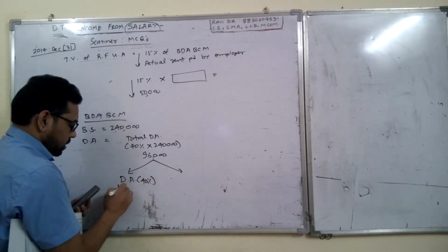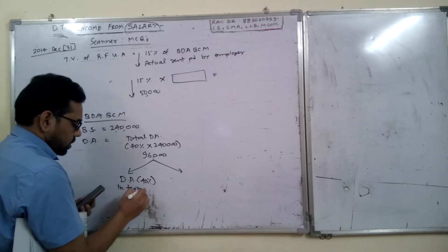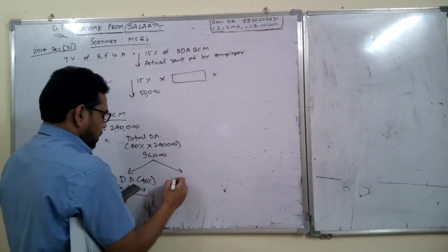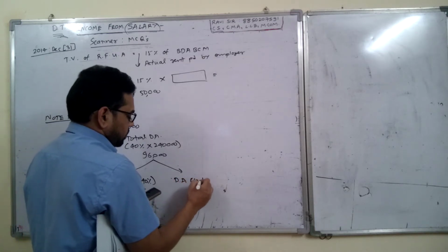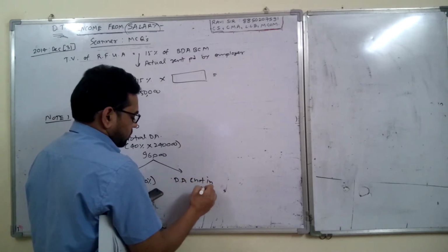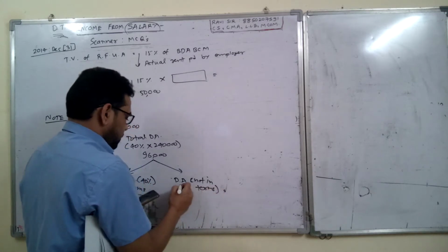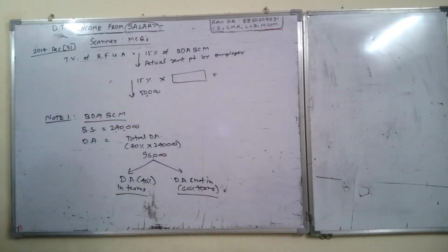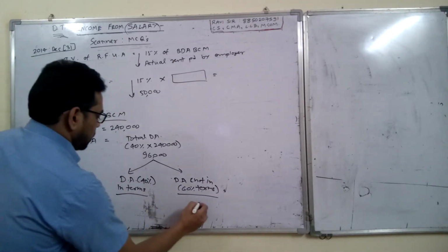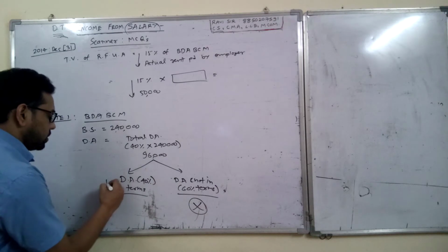So DA in terms is 40% of this total, and remaining is DA not in terms, which is 60%. As you know, in all the formulas we use DA in terms only. So this part you have to ignore, you have to consider only this part.